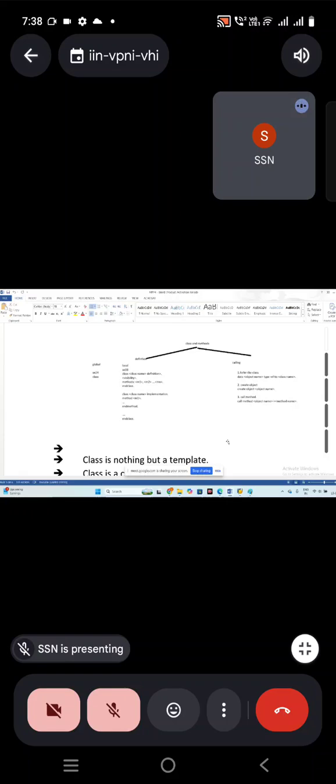We have two parts. What is that? Definition part and calling part. While defining, we have two types of defining of class. One is called local, one is called global. What is local class? Means inside the SE38 program itself we are going to create, and that will be used only in that program only. That is called local class.